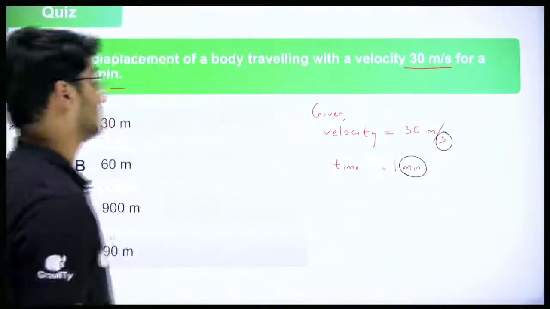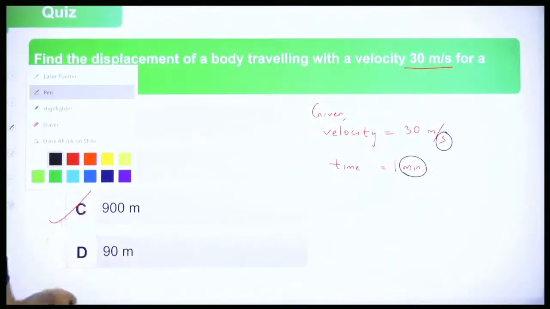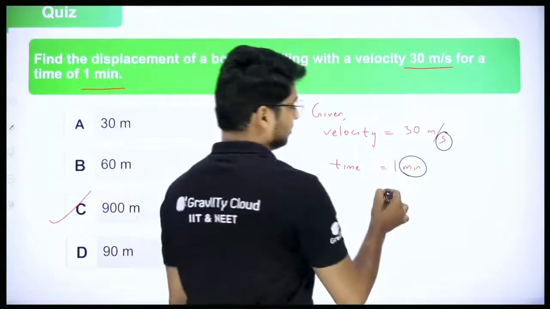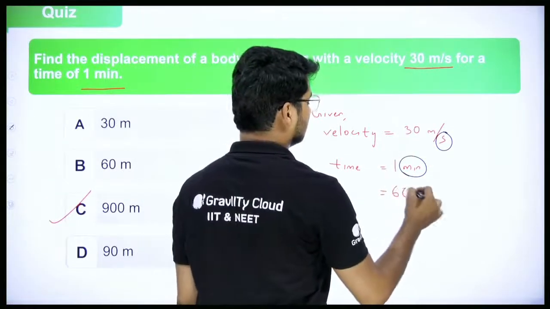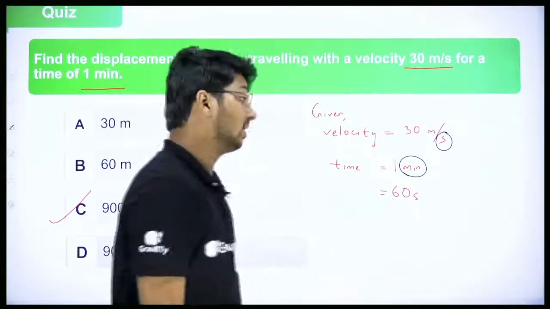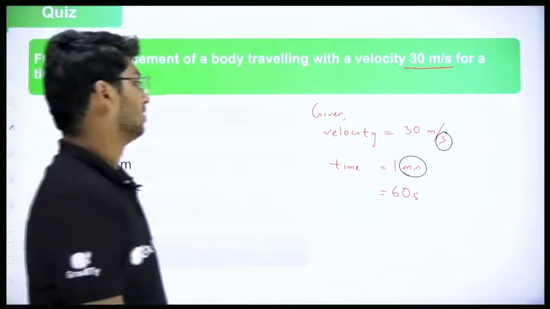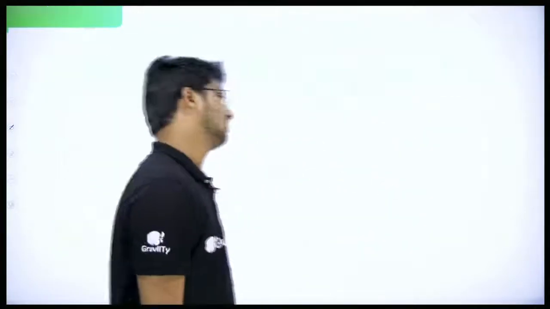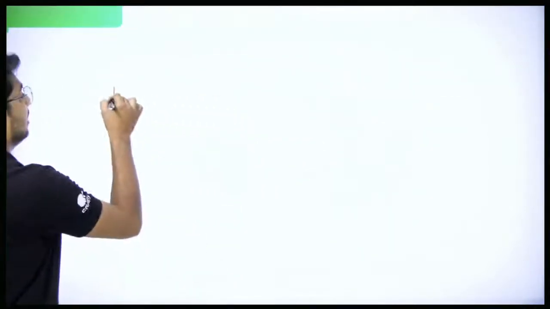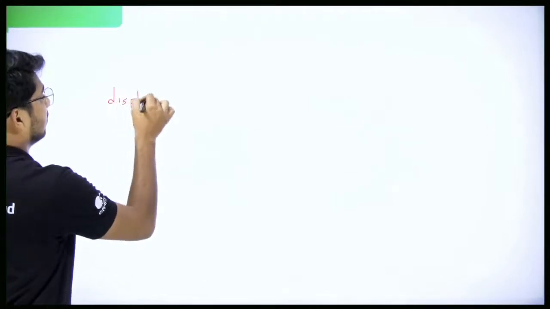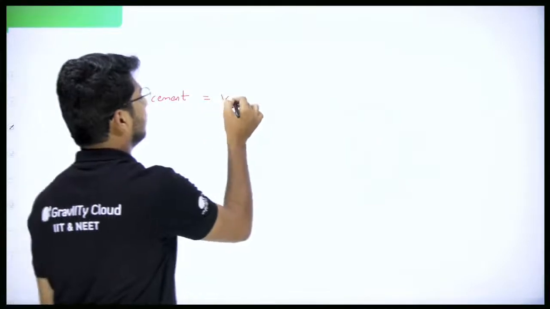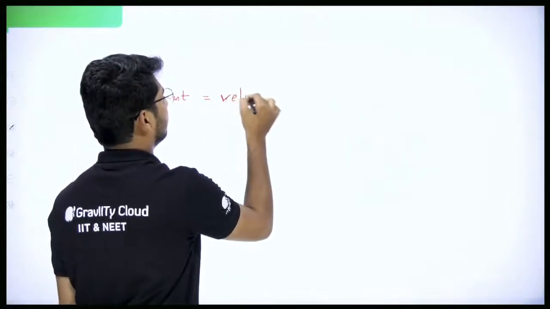And seconds and minutes are not the same, so you have to convert them. So what we can do is convert minutes into seconds, because 1 minute is 60 seconds. So time is 60 seconds and the velocity is 30 meter per second. So if I need displacement, it is equal to velocity into time.